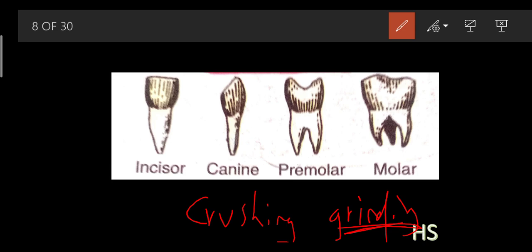The function of the premolar and the molar is one and the same. Just remember one thing: the last tooth is called the wisdom tooth, which appears at around the age of 17 to 20.